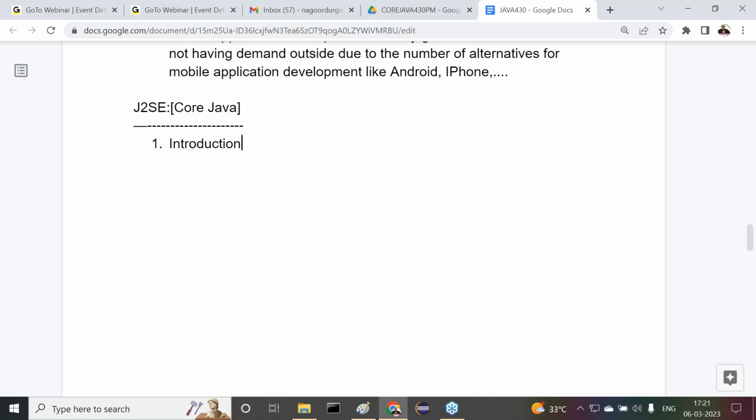After that, Java features. Within 5 minutes, if you want to know what is Java, there we have to go for Java features. After that, Java naming conventions. That means where to use uppercase letters in Java and where to use lowercase letters in Java, that we are going to understand. After completion of this, next one is Java programming format.